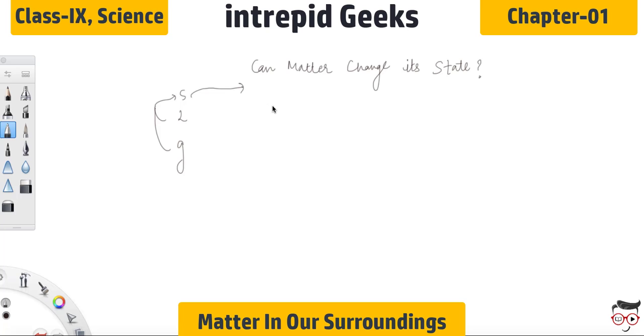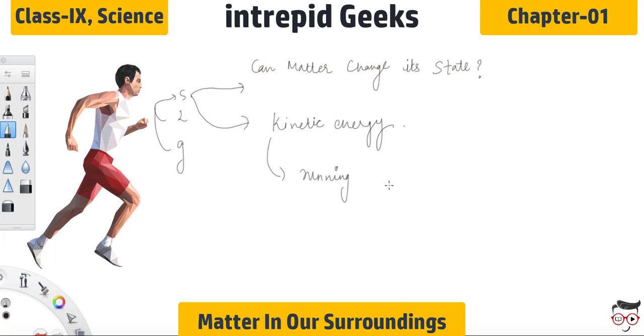So the first question in process is, can matter change its state? In order to explain this whole concept, I would like to discuss kinetic energy in more detail. In the last lecture, I had also given a statement that the energy possessed by a body by virtue of its motion is known as kinetic energy. For example, if I'm running, that means I am gaining kinetic energy, right? And if I am decreasing my speed, then I am losing kinetic energy.